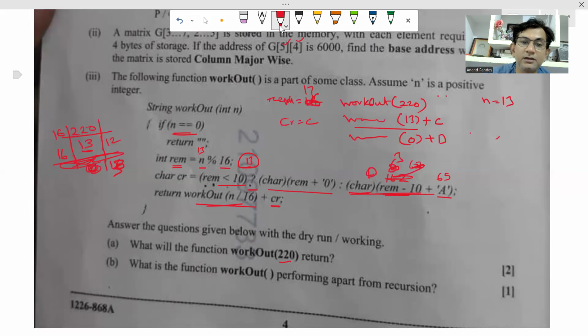Okay. Now this condition is true. It will return empty string. So for this function call we are getting empty string. Now what will happen? For this function call, joining and returning was left.